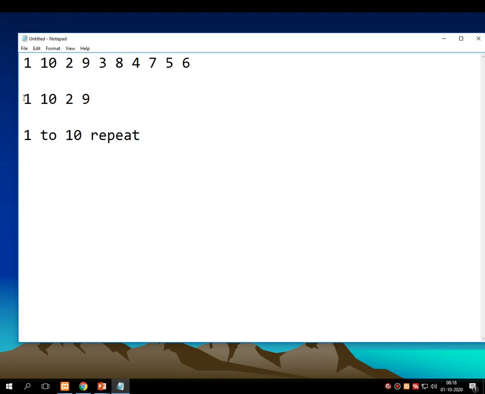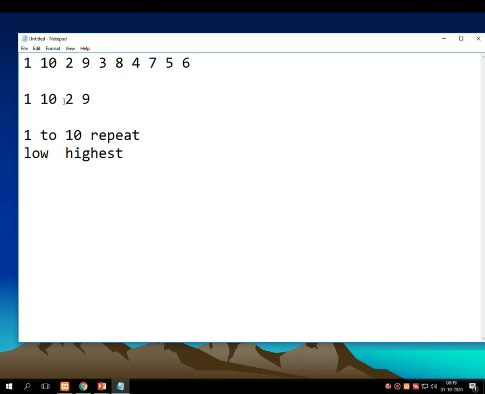Again I am repeating my statements. The lowest number of my entire series is 1 and the highest number is 10. First I am printing the lowest number as it is and the highest number as it is onto the screen, which prints 1 and 10. Then I am incrementing the lowest number by 1, which prints 2, and I am decrementing the highest number by 1, which prints 9.